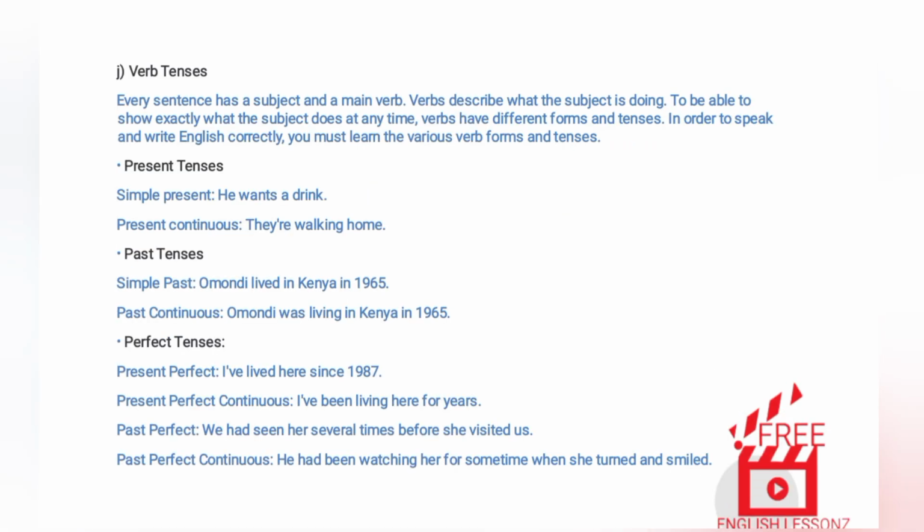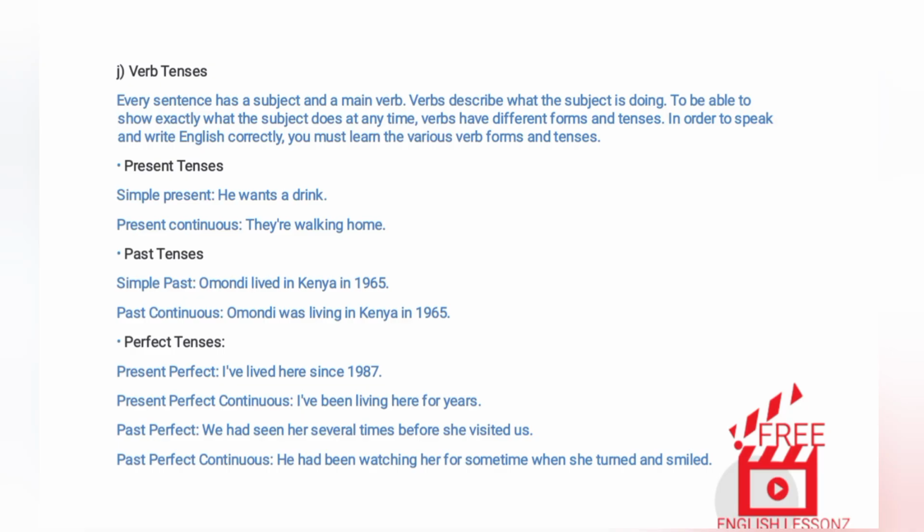Verb tenses. Every sentence has a subject and a main verb. Verbs describe what the subject is doing. To be able to show exactly what the subject does at any time, verbs have different forms and tenses. In order to speak and write English correctly, you must learn the various verb forms and tenses.